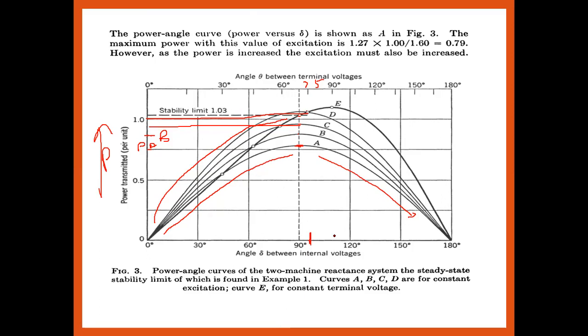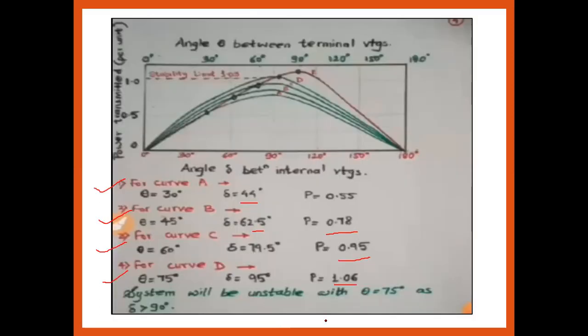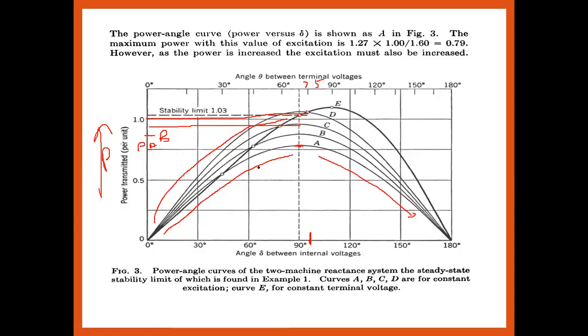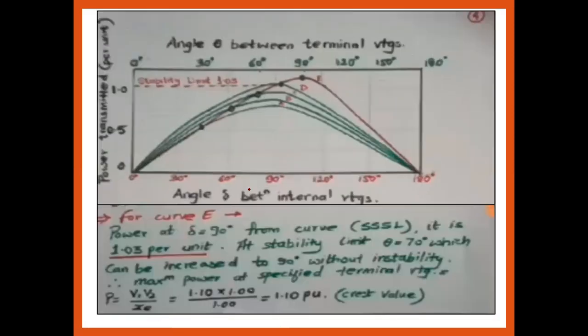So thus we again increase the value of theta but keep it less than 90 degrees, so that we are able to provide the maximum power with theta equal to 75 degrees. Delta should not be more than 90 degrees. Now take again the E curve. What will happen in the E curve? We are again increasing the value of delta, up to 1.03 per unit. So at the angle delta equal to 90 degrees, means what? When the value should be less than 90, means what?